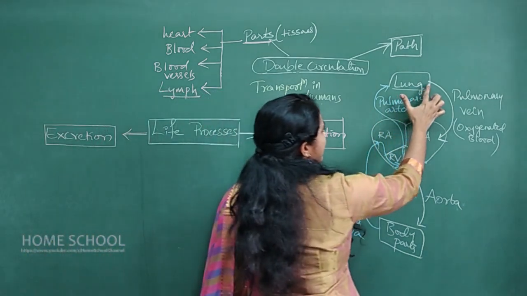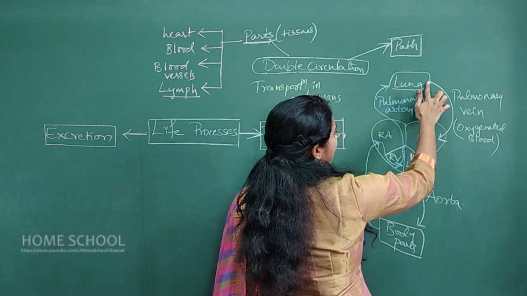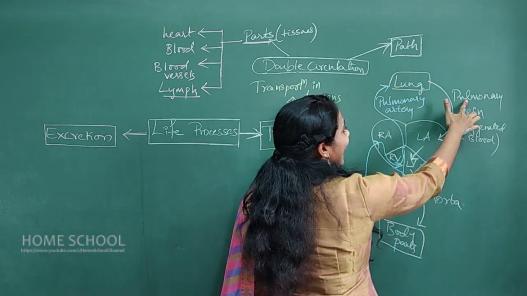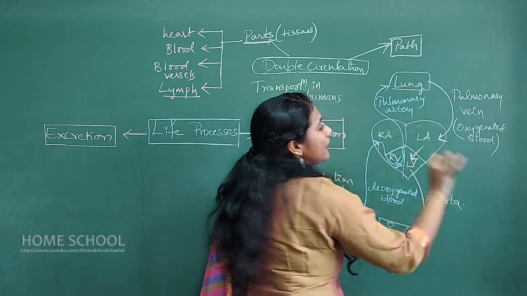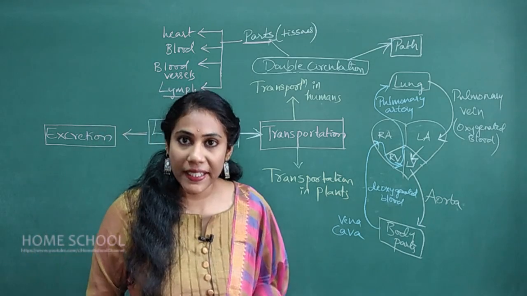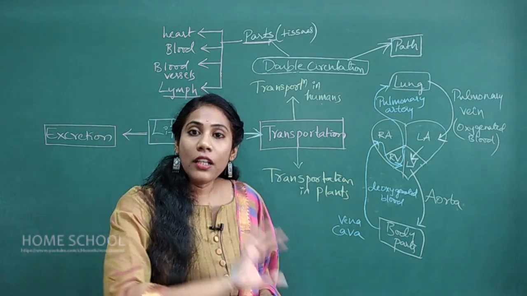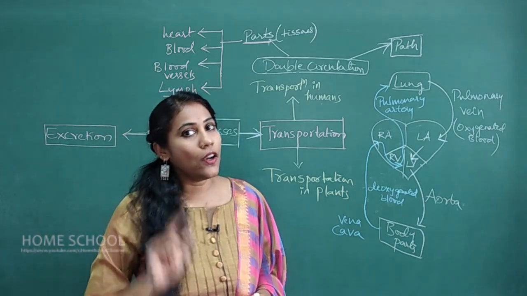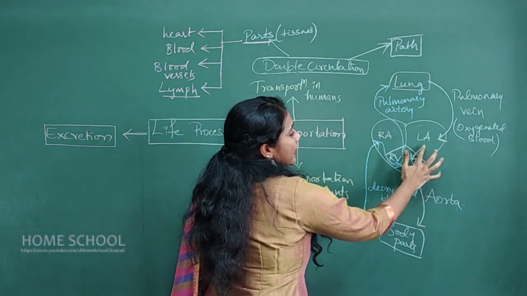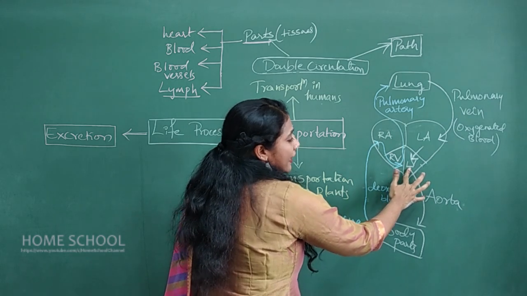The oxygenated blood is carried from the lungs to the left atrium of the heart by the vein called the pulmonary vein. The pulmonary vein carries oxygenated blood. All the remaining normal veins carry deoxygenated blood. Remember this. Later this oxygenated blood will go to the left ventricle.